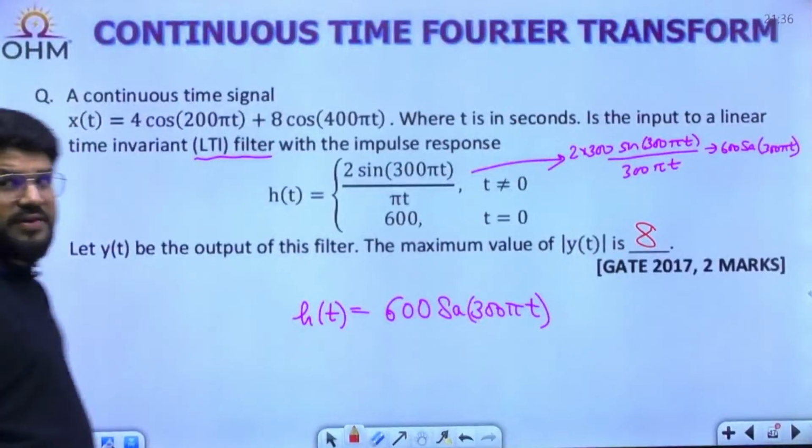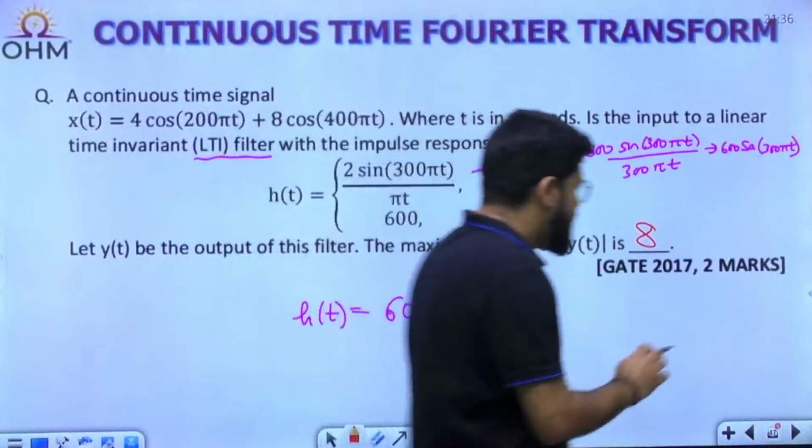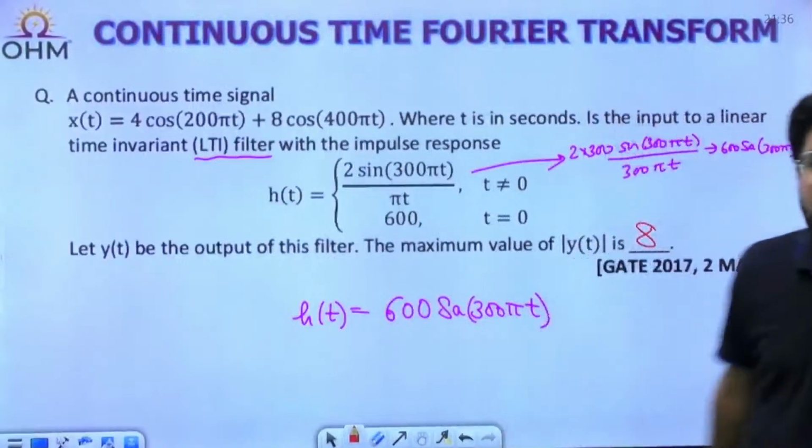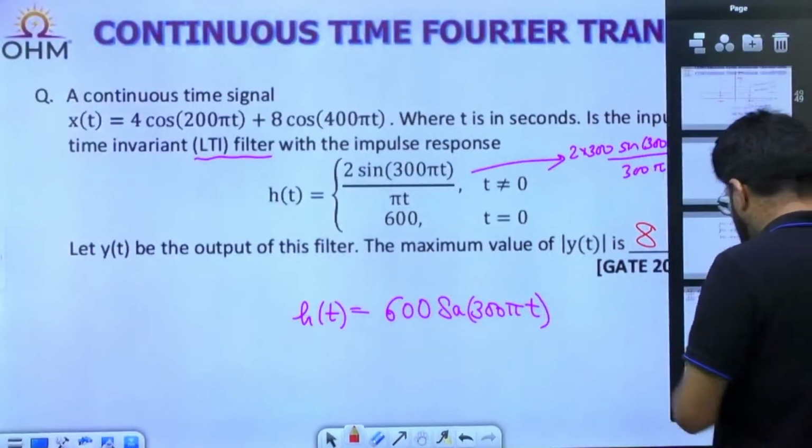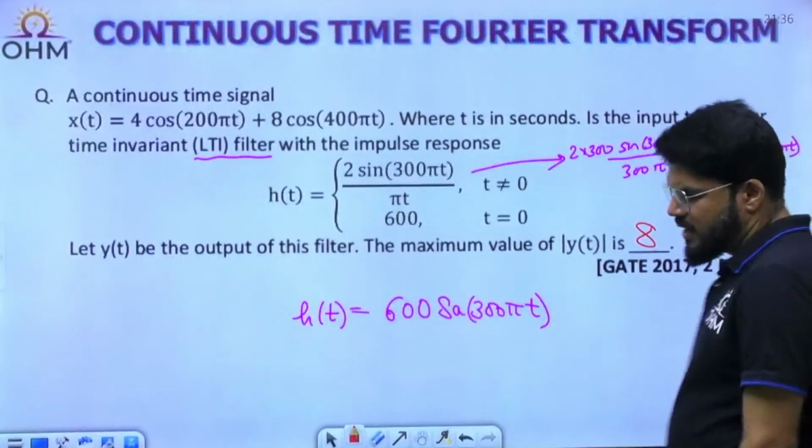NAT question, GATE 72 marks, IIT Roorkee designed this GATE 17 paper. It's a good question on the fundamentals and applications of Fourier transform. Correct, dear?